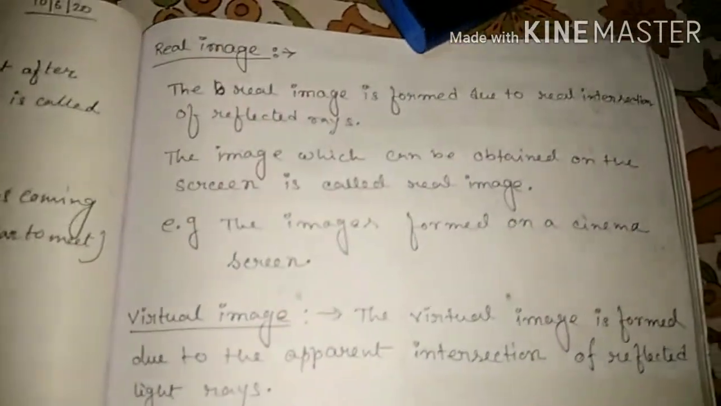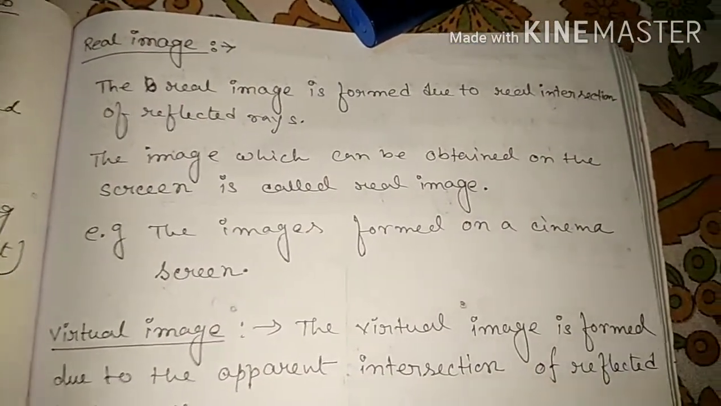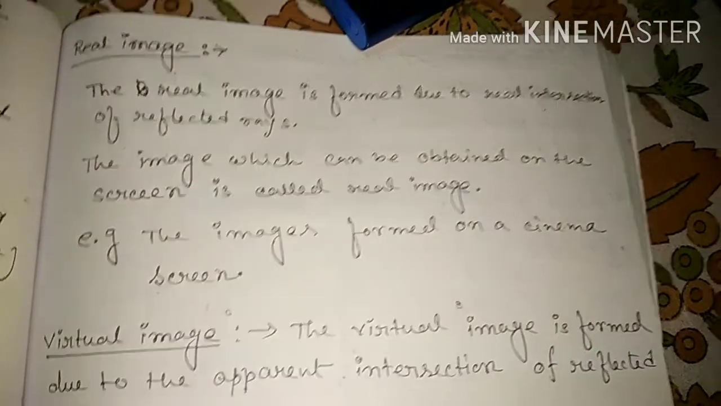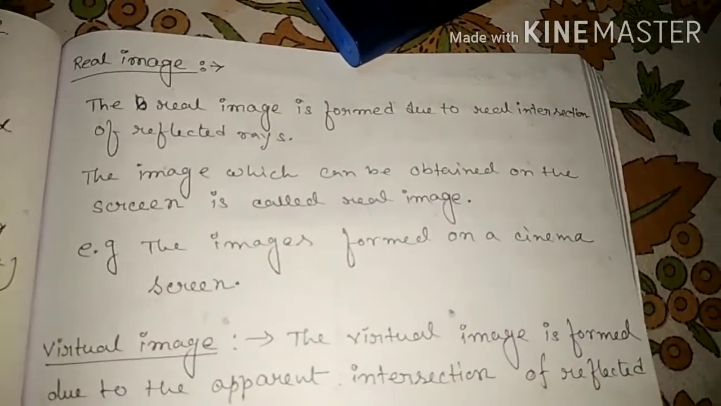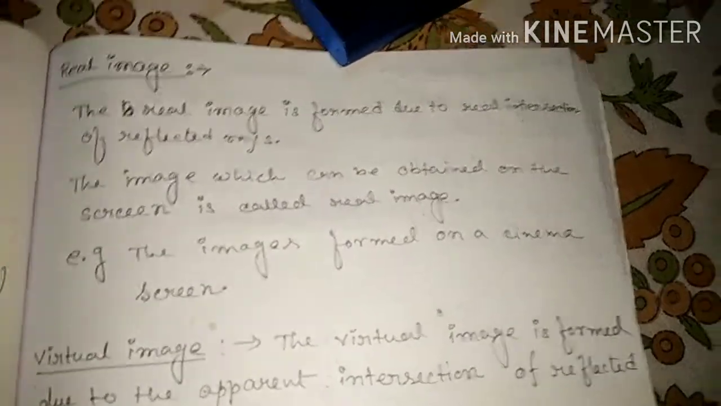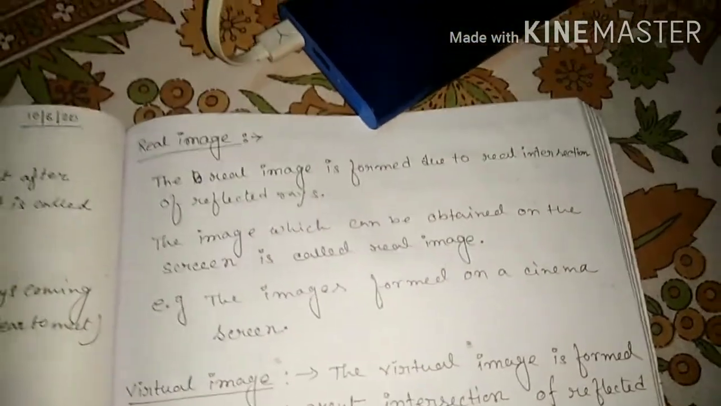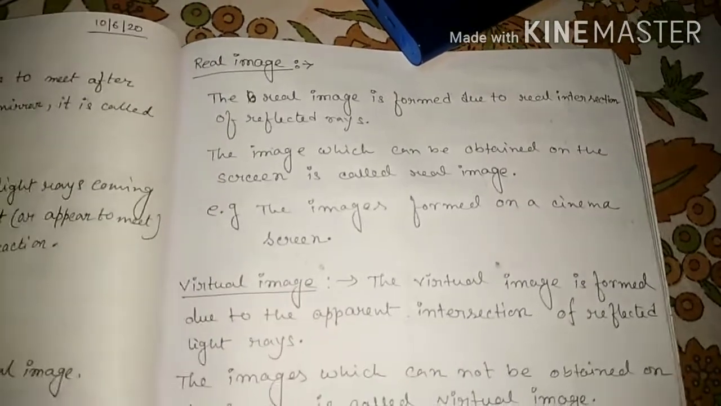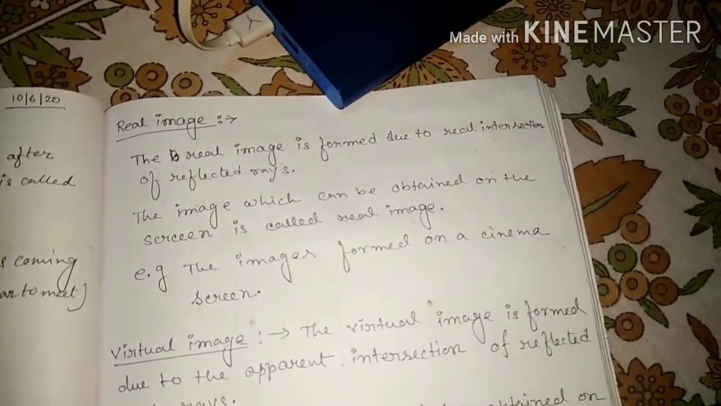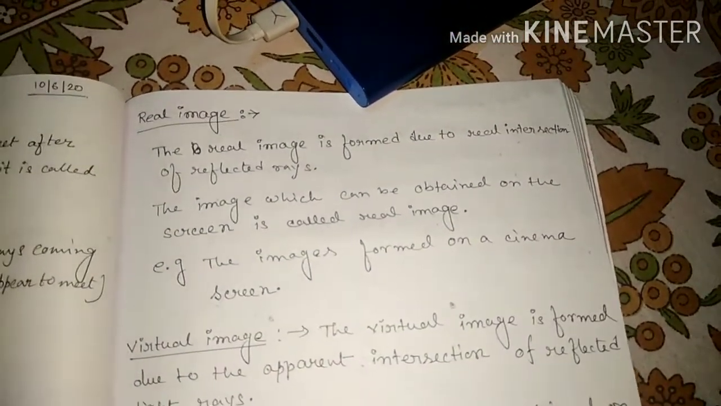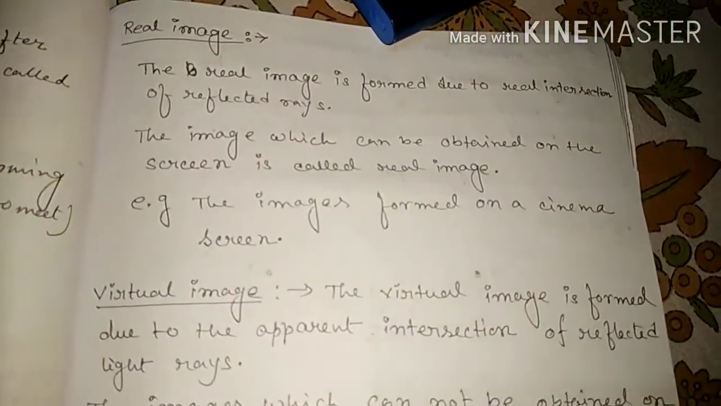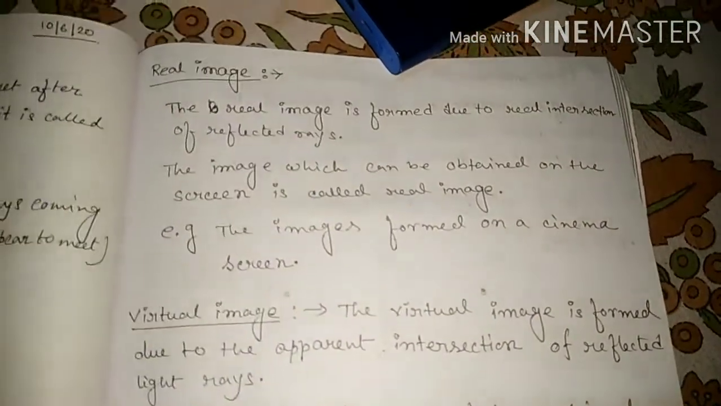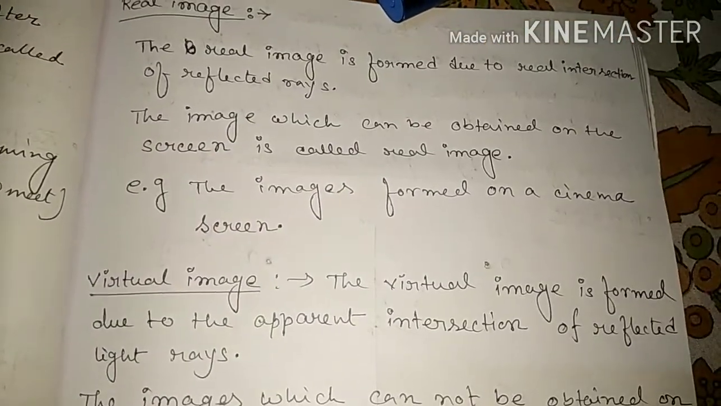Now the real image, already discussed. The image which can be obtained on the screen is called a real image, and we get the real image due to the real intersection of reflected rays. Example: the image formed on a cinema screen. On the cinema screen we get the images of an object. That's why it is a real image.